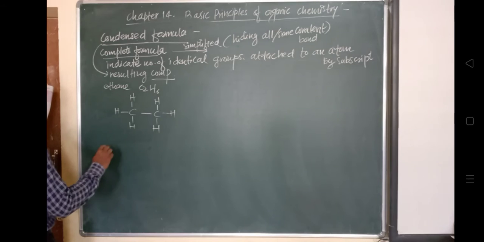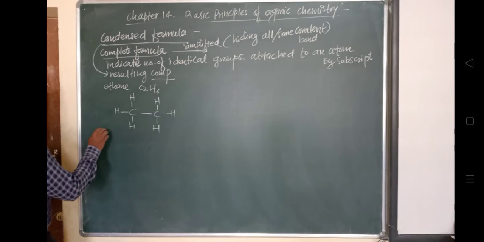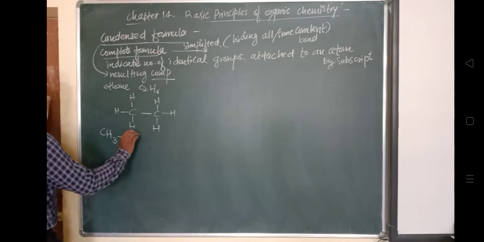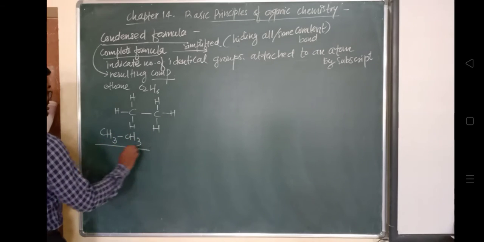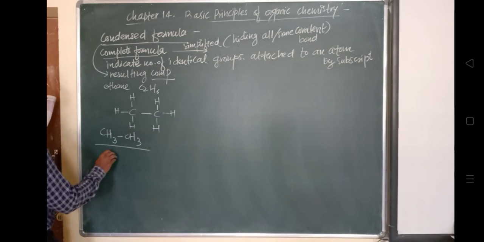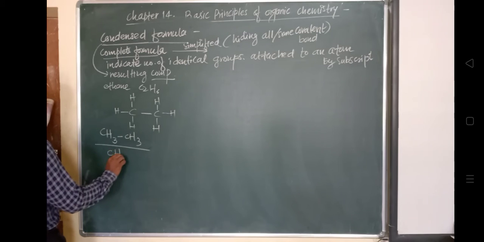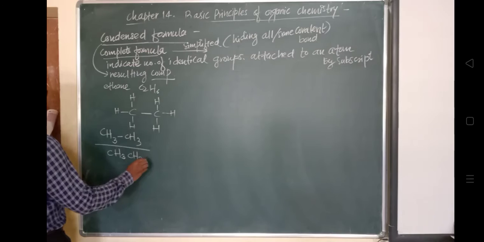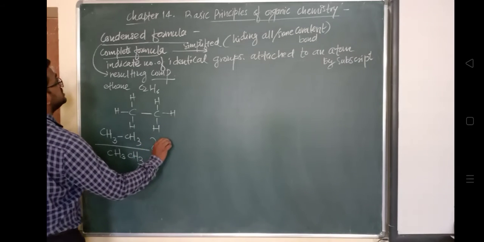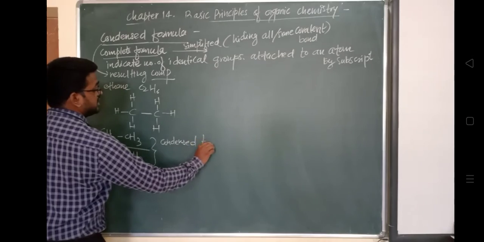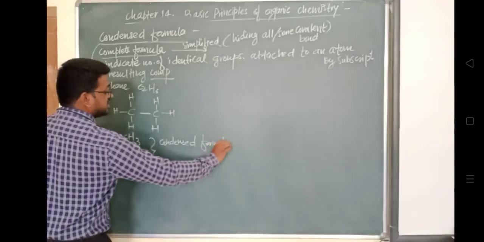Now we can represent it as CH3 dash CH3. Look at this representation, CH3 and CH3. Or in another way, there is no need to show even the bond: CH3CH3. This is called the condensed formula.